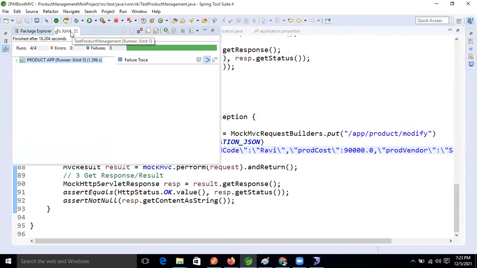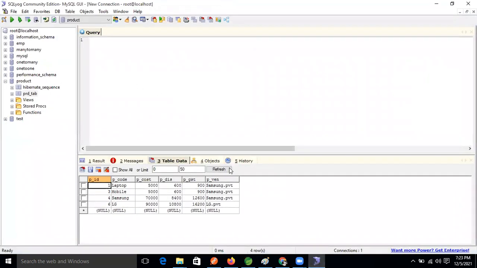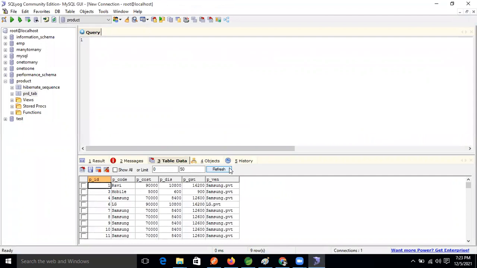See this, guys, if any change is happening, here we will get a red symbol, and observe the database also. Come inside the database. I'm refreshing. No, it's coming here. It's okay. Ravi also came. It's updated also, right?